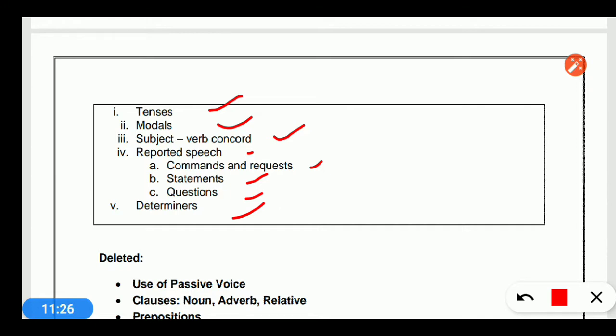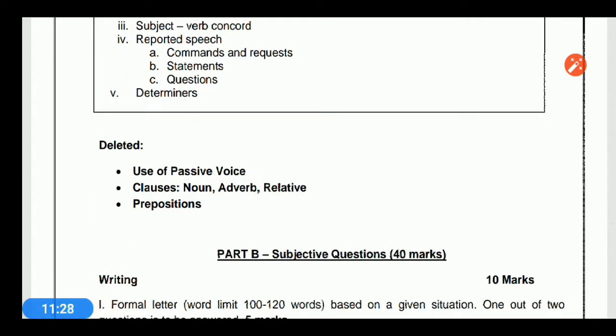The lessons which have been deleted, which we have already discussed, are passive voice, clause and preposition, which will not be part of grammar this session. So you have understood. Let me tell you how the 40 marks will be divided. Question number 1, unseen passage, discursive, 10 marks, multiple choice questions. Out of 12 we have to do 10 questions. The second question will be a factual passage, again 10 multiple choice questions. You have to attempt only 10. So 20 marks from passages.